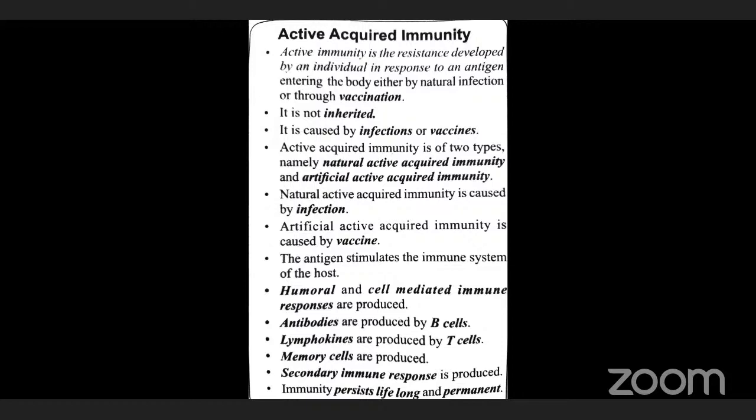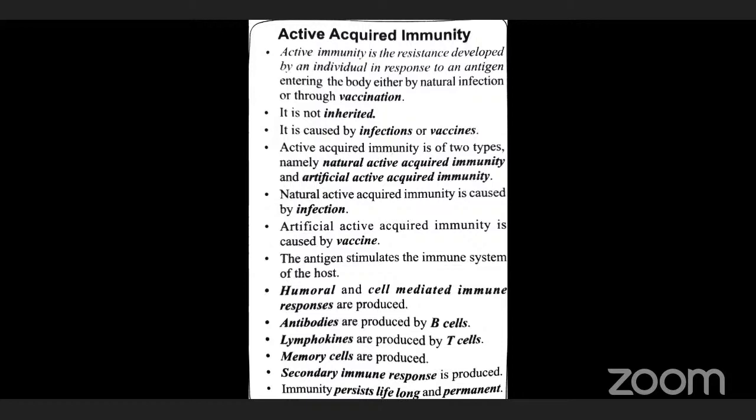For example, immunity produced by the polio vaccine. Just now I told one example, and the polio vaccine is another. When we inject the polio vaccine into an individual, immunity will be produced against it. Once that antibody is produced, it will be stored in the memory cells. When the polio virus enters our body a second time, naturally, it will automatically be destroyed, because antibody is already produced against the polio virus. Clear? So this is an example of active acute immunity.